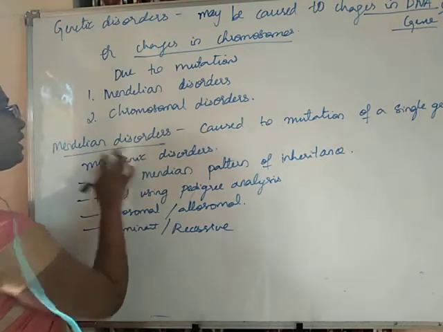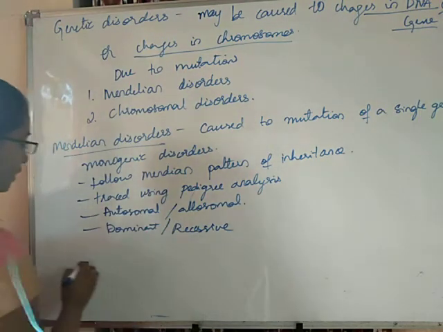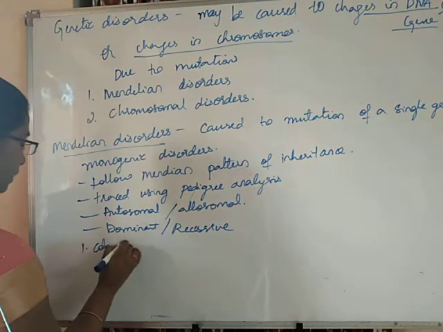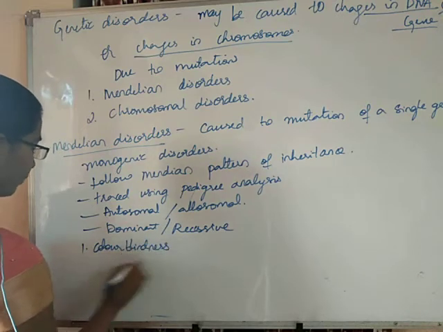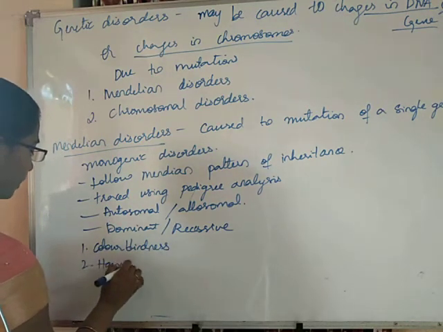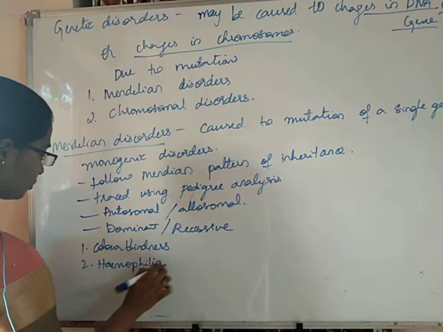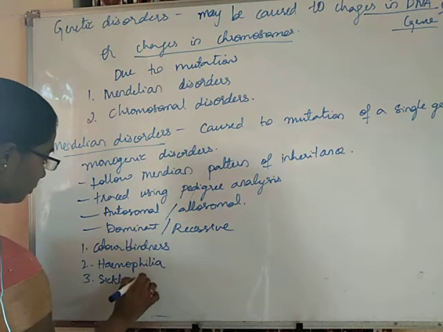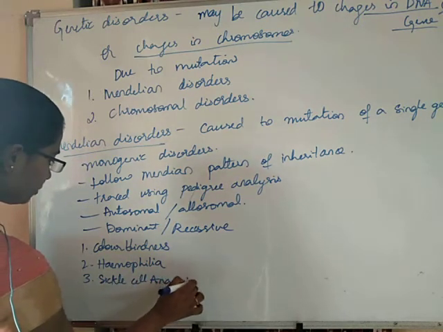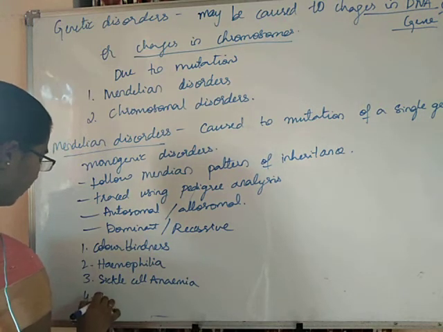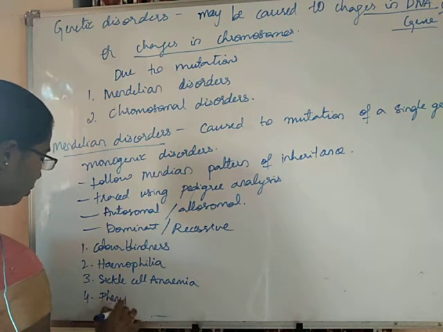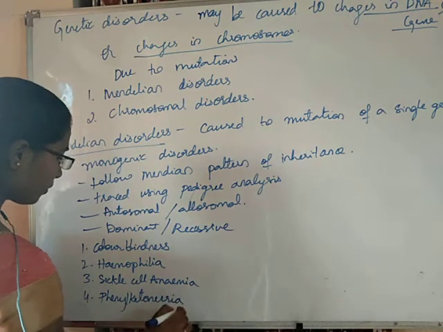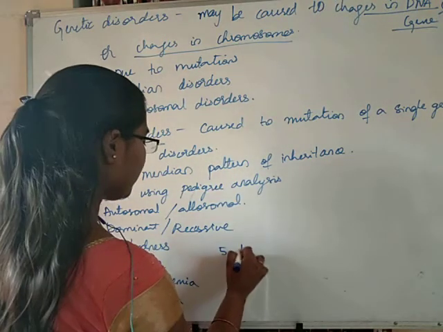Let us study some of the examples of Mendelian disorders. We are going to learn examples like color blindness, hemophilia, sickle cell anemia, then phenylketonuria, then thalassemia.